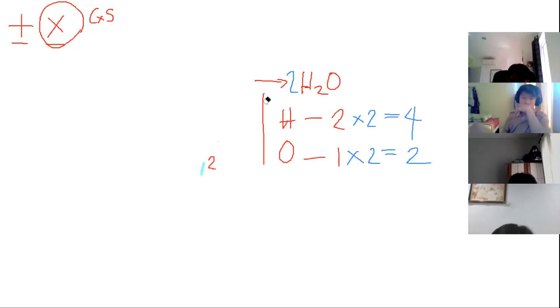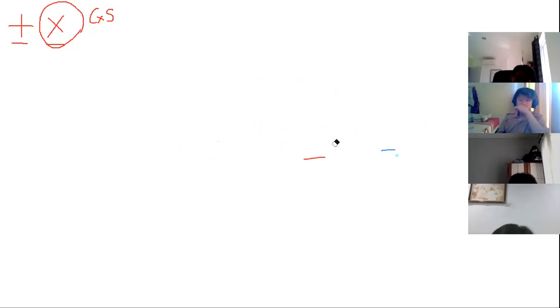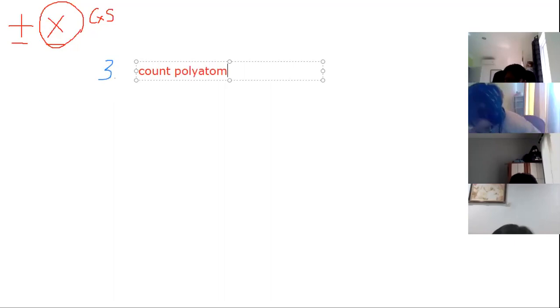Not actually complicated, but to have more practice, we will add more elements. So for this third example, let us count polyatomic as one item.